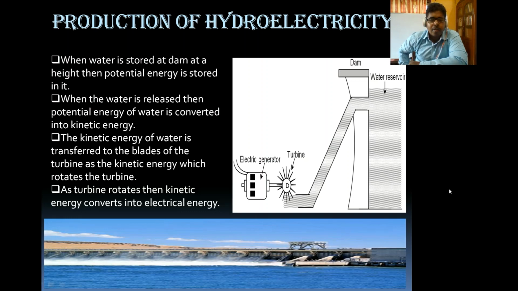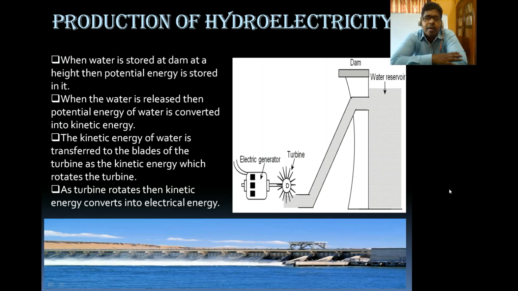This is mainly asked for short questions, not that you have to draw the diagram of the whole system. It is given here, it is not asked. The question may be asked this way: what energy is possessed by the water when it is taken to the reservoir or taken to a height? Potential energy.